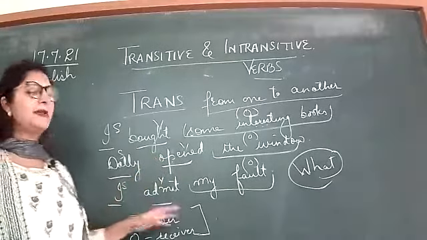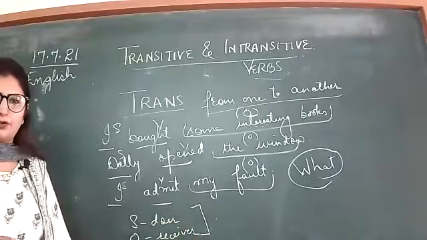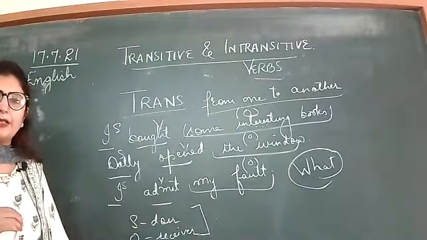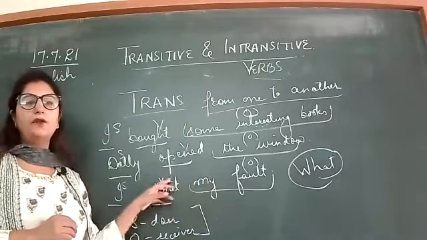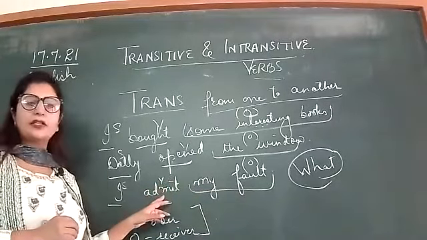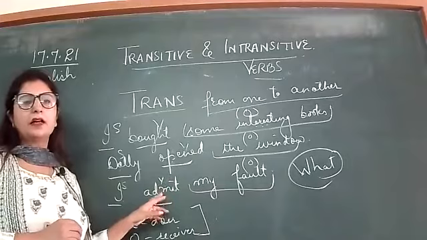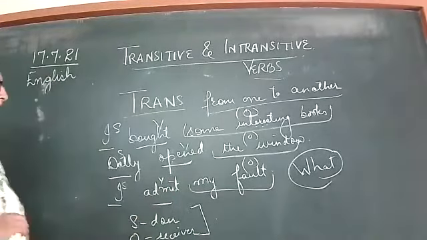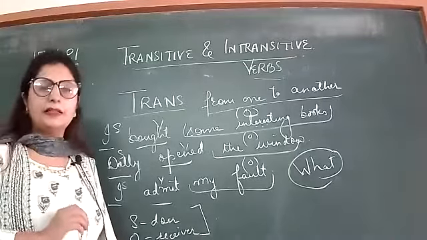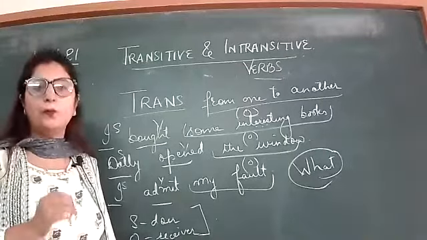Next, I admit my fault. What do I admit? My fault. So my fault is giving the answer of admit, so this is again a transitive verb. So one of the simple ways to recognize a transitive verb is to just ask the question what.